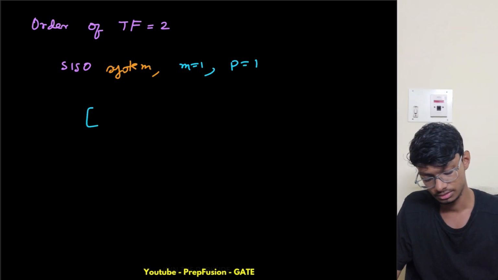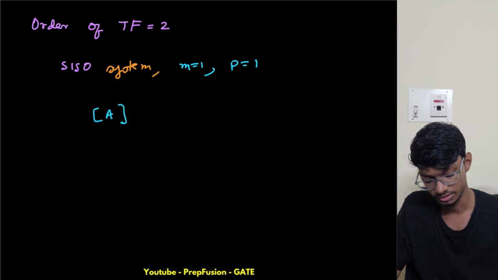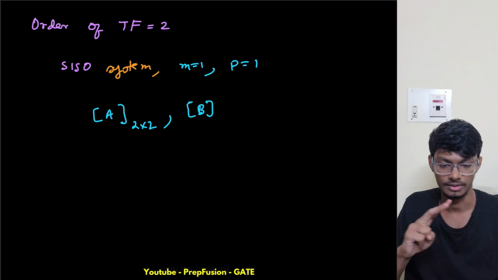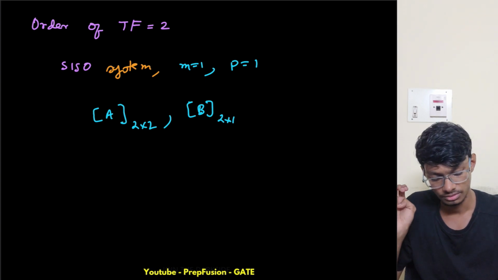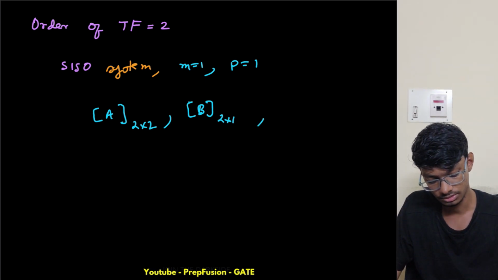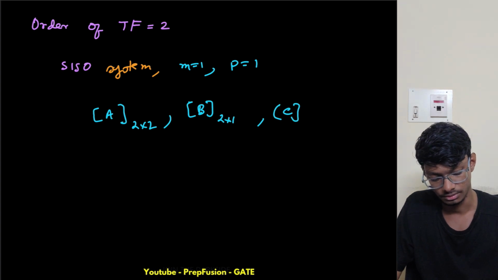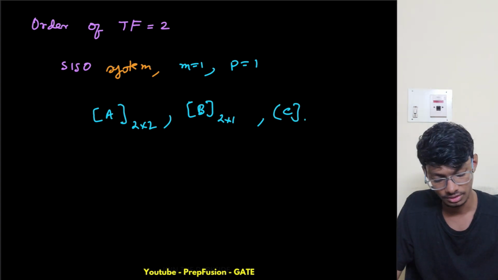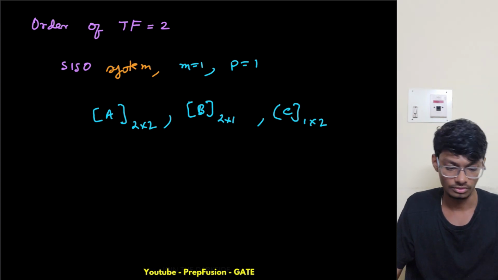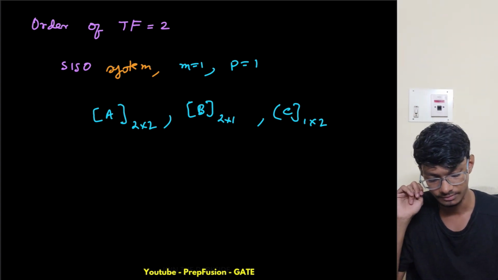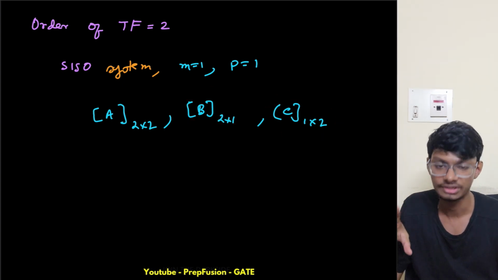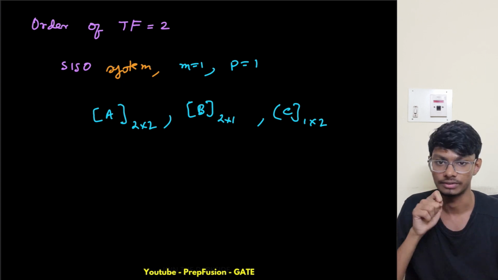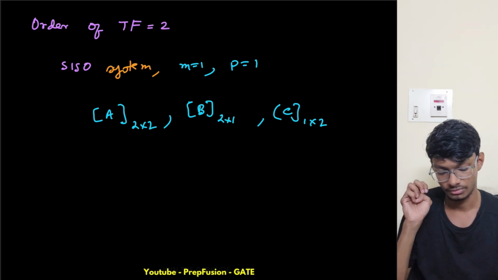Again, what will be my order of A? It will be n cross n, so it will be 2 cross 2. What will be my order of B? It will be n cross m, so it will be 2 cross 1. Now what will be my order of C? C will be basically 1 cross 2. These are basically my orders of the matrix, and if options are given, from there also you can eliminate. So yeah, these are basically the orders.